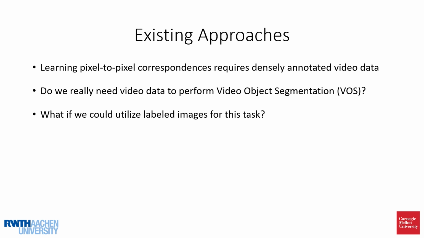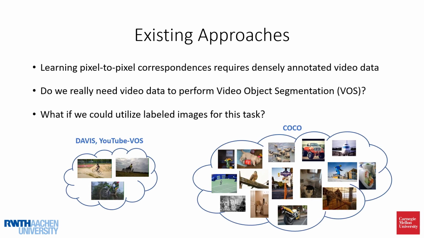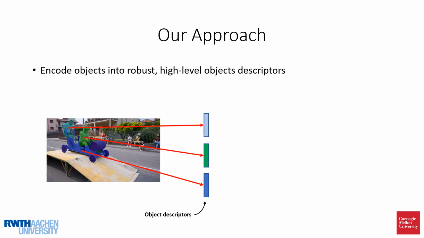What if we could instead use labeled images to train a method for video object segmentation? This would be very useful because current image instance segmentation datasets contain orders of magnitude more labeled scenes than video object segmentation datasets. To enable effective training on single images, our method adopts a different paradigm to existing methods.